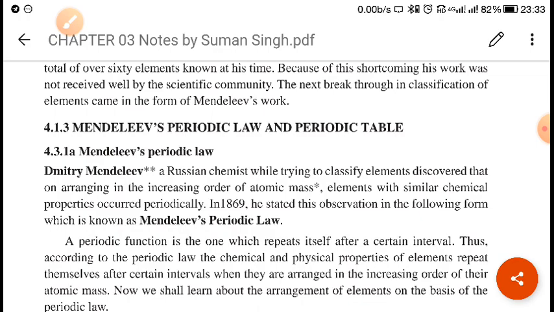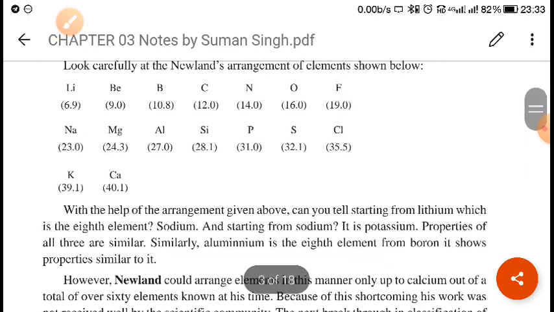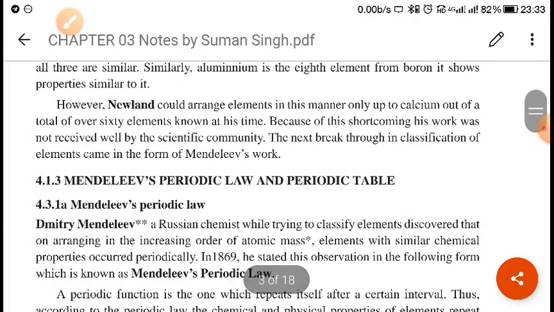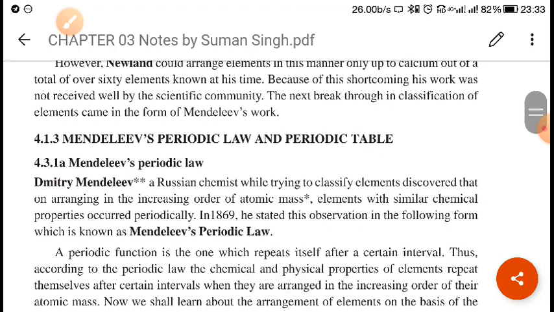Okay, wait, let me give you some idea about Lothar Meyer. After that we will see Mendeleev. It is not mentioned here, but in your syllabus it starts from Mendeleev, and I am giving it just because you should know the past, what the previous classification of elements was. That is why I am giving it for your information. So there was a scientist called Lothar Meyer. He was a German chemist. What did he do?